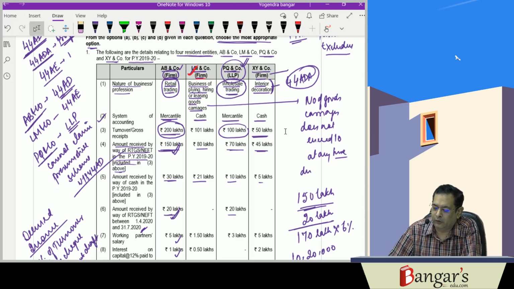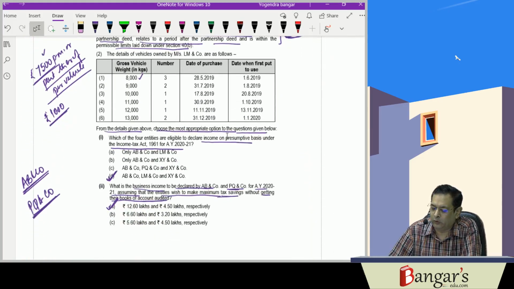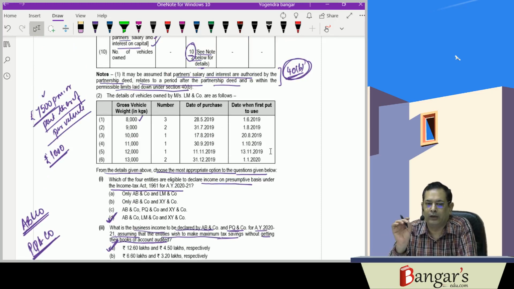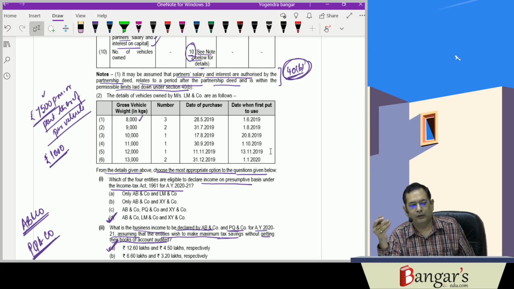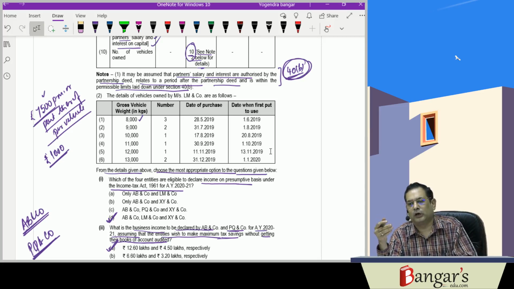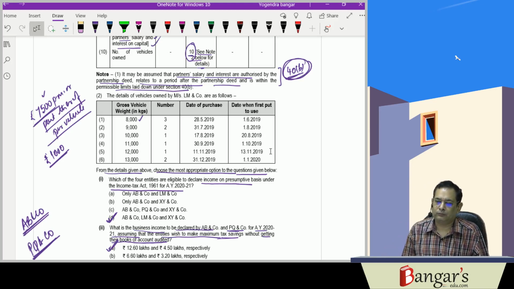So here what will be the deemed income? As I already told you, it depends on the gross weight of the vehicle. If the gross weight of the vehicle does not exceed 12,000 kgs, then it will be 7,500 per month or part thereof per vehicle. And when it exceeds 12,000 kg, then deemed income will be 1,000 rupees per ton of gross vehicle weight.